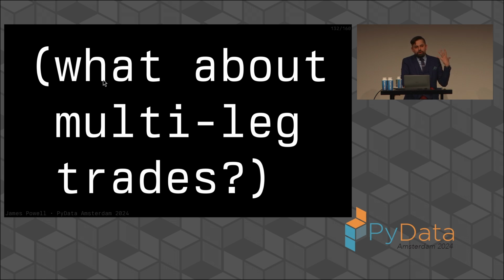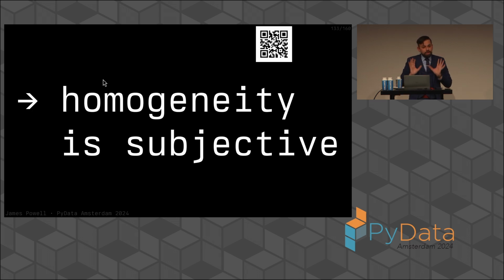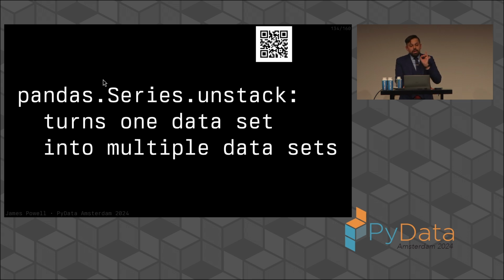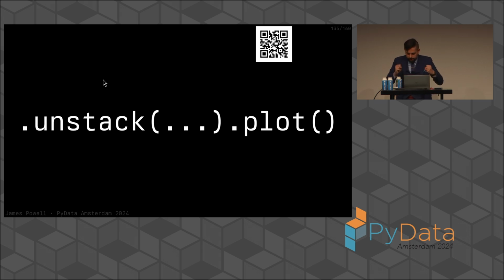And there's no easy way to represent it in this particular structure because it turns out that the multi-leg suggests that the coordinate system that we have here is actually a data coordinate system, not a structural coordinate system. But remember that homogeneity is subjective. When we talk about pandas series unstack, we're talking about turning one data set into multiple data sets. When we talk about this, it makes a lot of sense because you always have done an unstack plot.